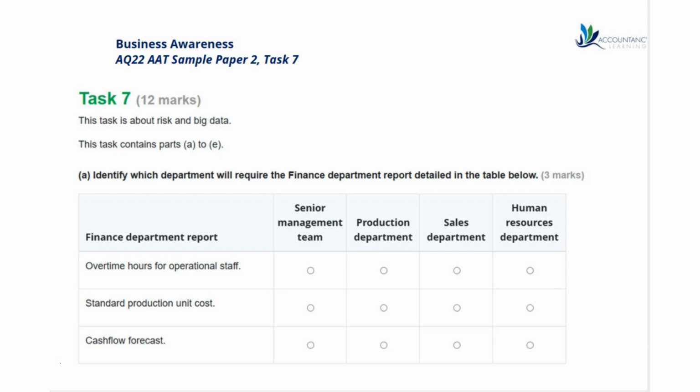Sarah, a tutor at Accountancy Learning, and in this video I will take you through the AAT Level 3 Business Awareness Sample Paper 2 Task 7. So Task 7 is all about risk and big data.